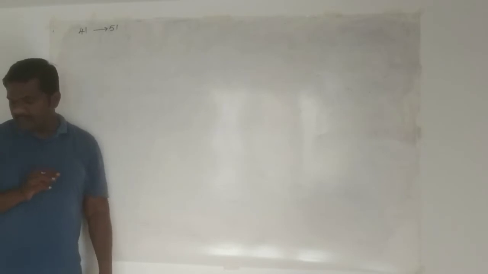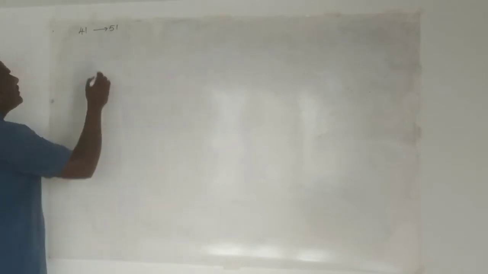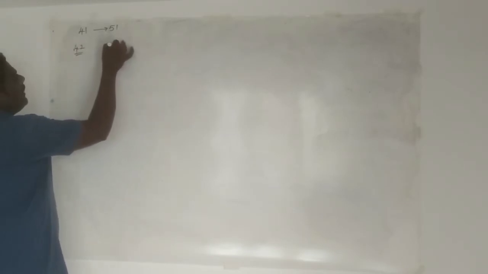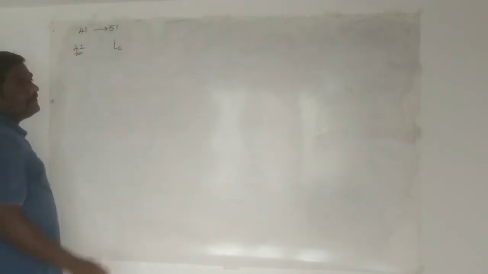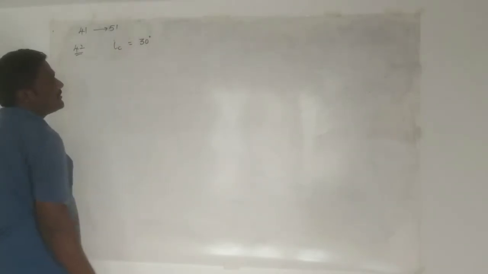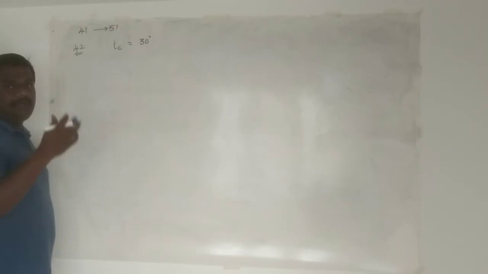In question number 42, if the critical angle for the internal reflection from a medium to vacuum, I repeat, vacuum, or with respect to air you can take, is 30 degrees, then the velocity of light in the medium is... See, they have given in the question the critical angle, symbolically you can write as iC or take as C also, that is 30 degrees, and they are asking what is the velocity of light in the particular medium.